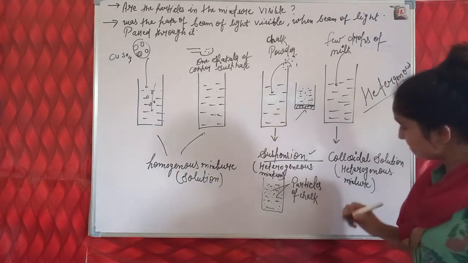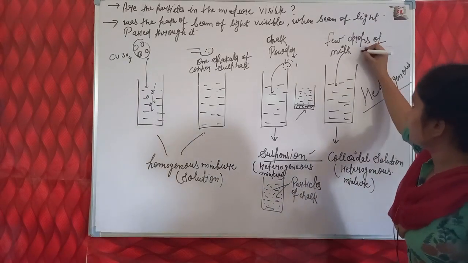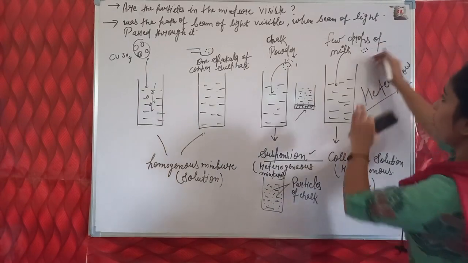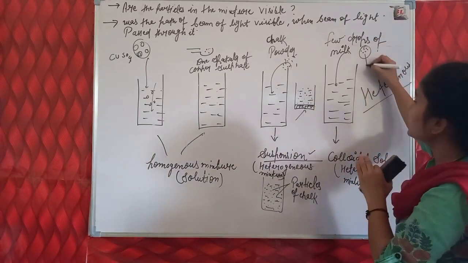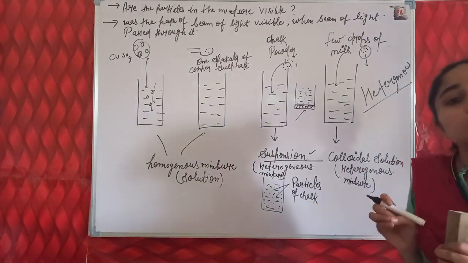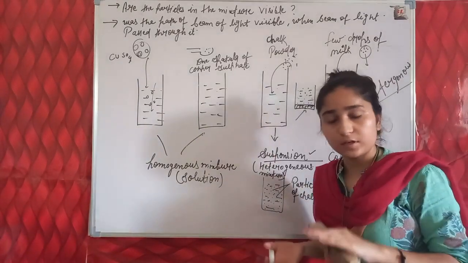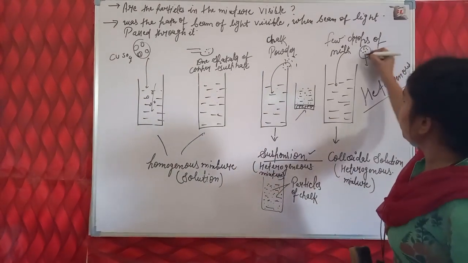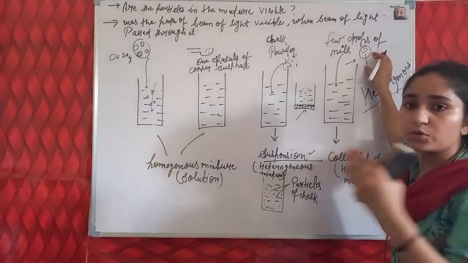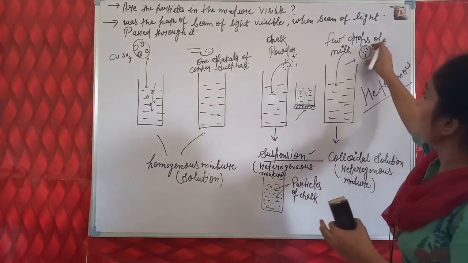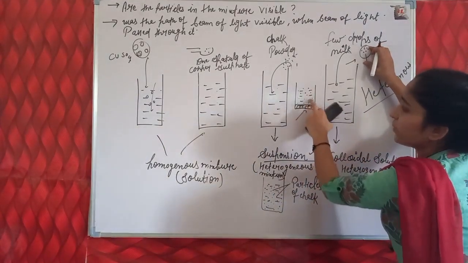Because the particles of milk are too small, but they are not as small as the particles of a homogeneous mixture, which are completely dissolved in a liquid. They are somewhat bigger than homogeneous mixture particles, but smaller than the suspended particles.